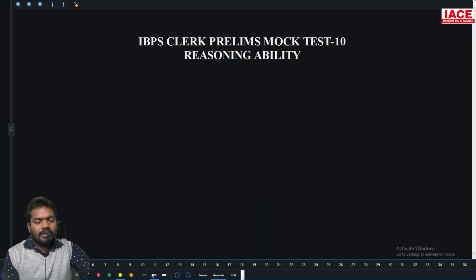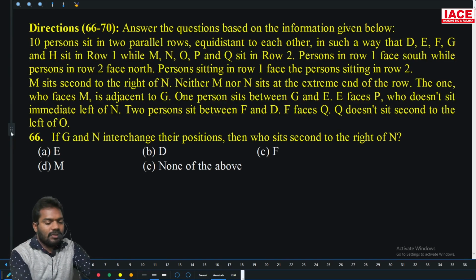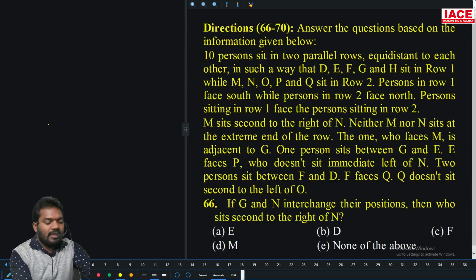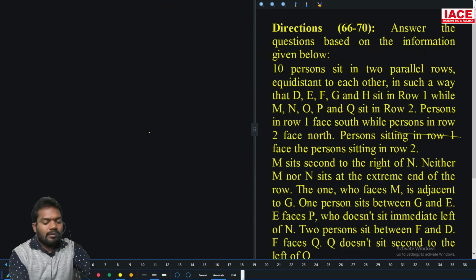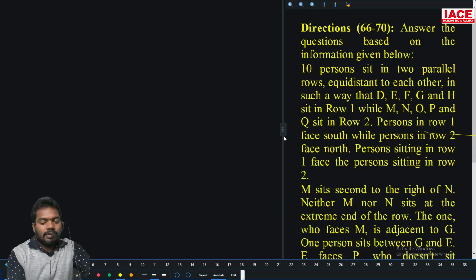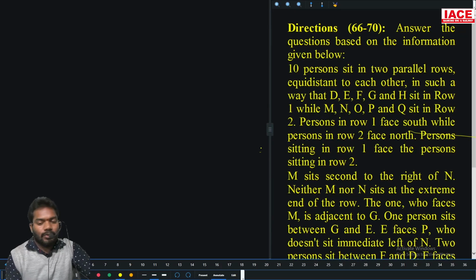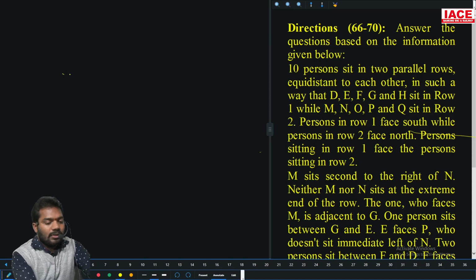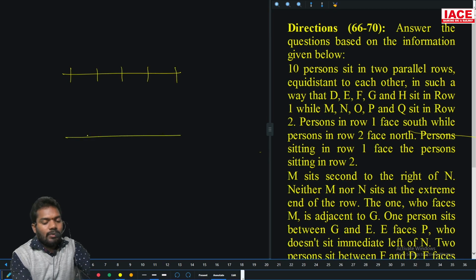The paper number, clerical 10 paper. See my first question, 66 to 70. 10 persons sit in two parallel rows, equidistant from each other, in such a way that D E F G H are in row 1 and M N O P Q are in row 2. Row 1 faces south: 1, 2, 3, 4, 5. Row 2 faces north: 1, 2, 3, 4, 5.